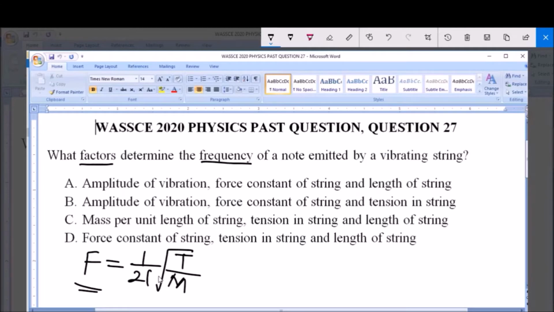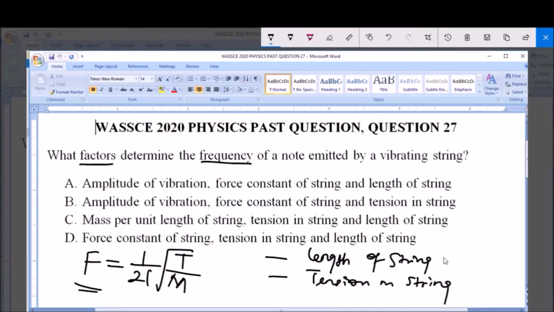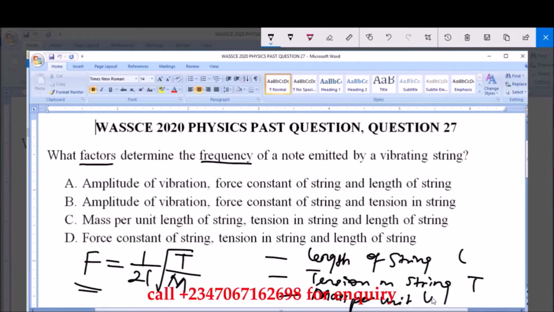From here you will see that this frequency depends, one, on the length of the string, two, the tension in the string, which is T, and also the mass per unit length, which is M. The length of the string is L, tension of the string is T, and the mass per unit length is M.